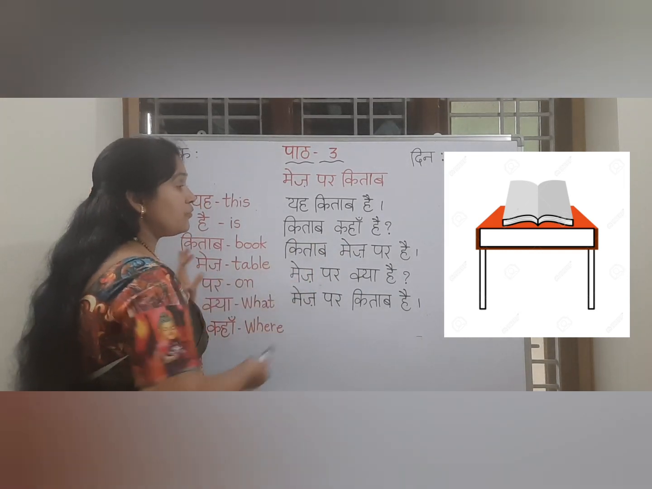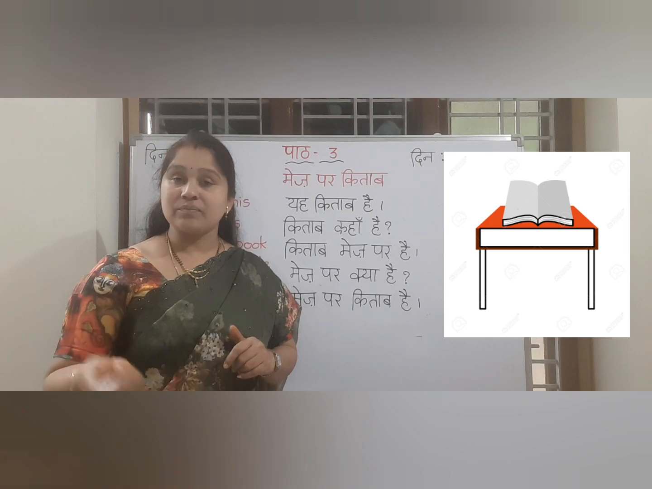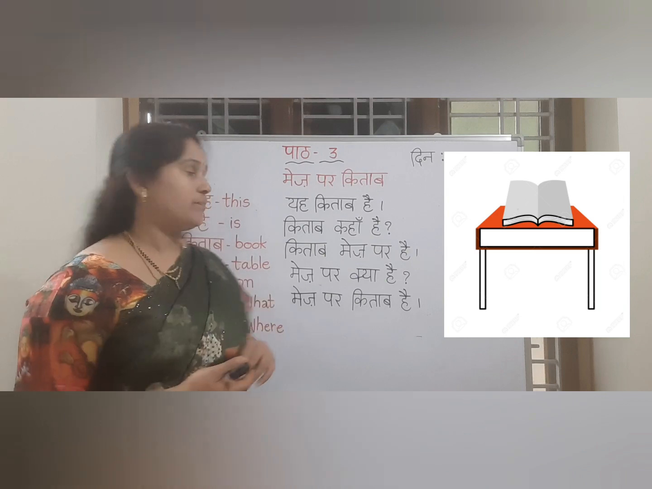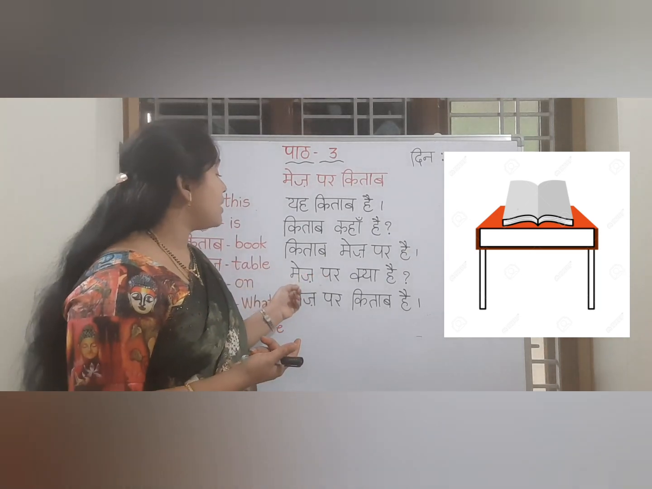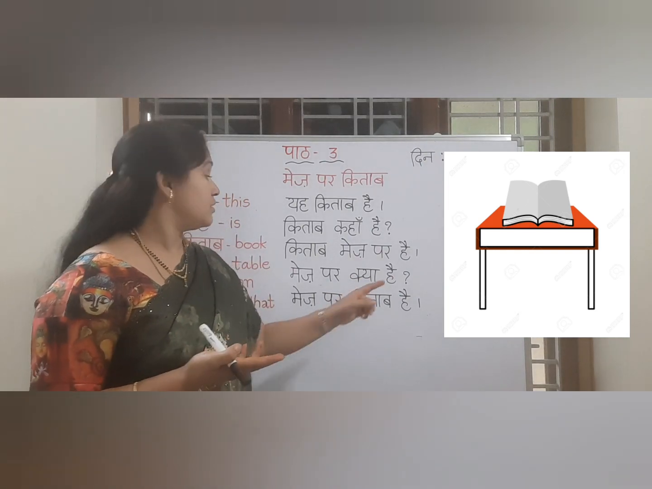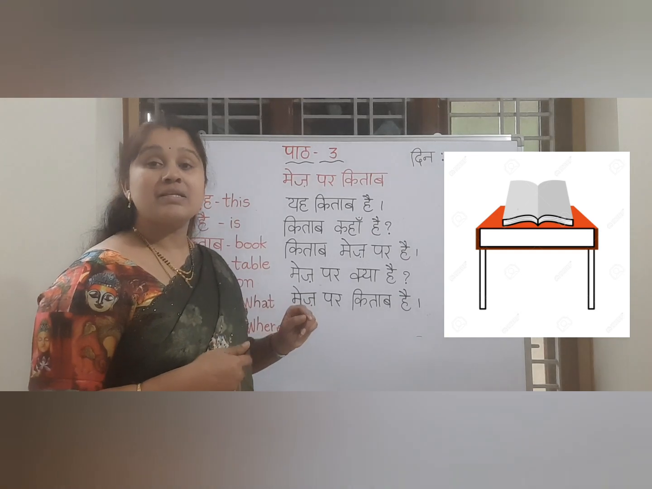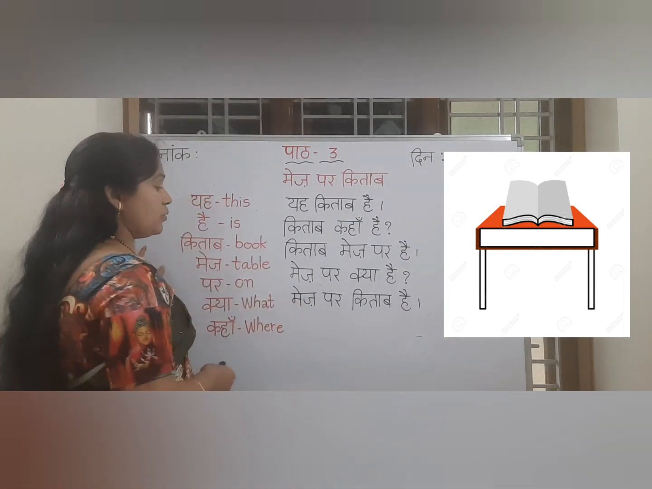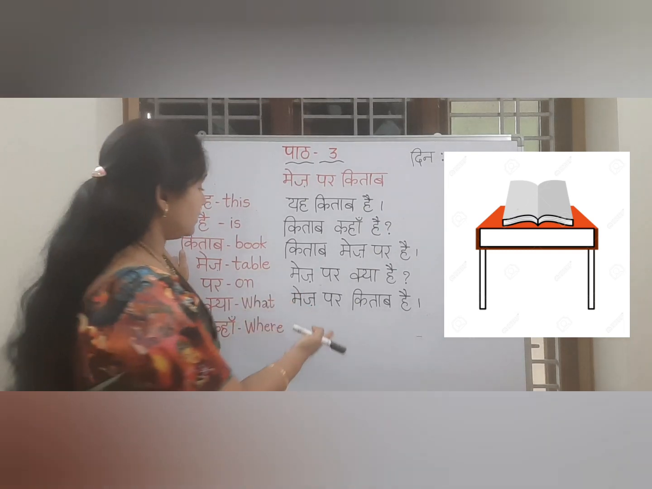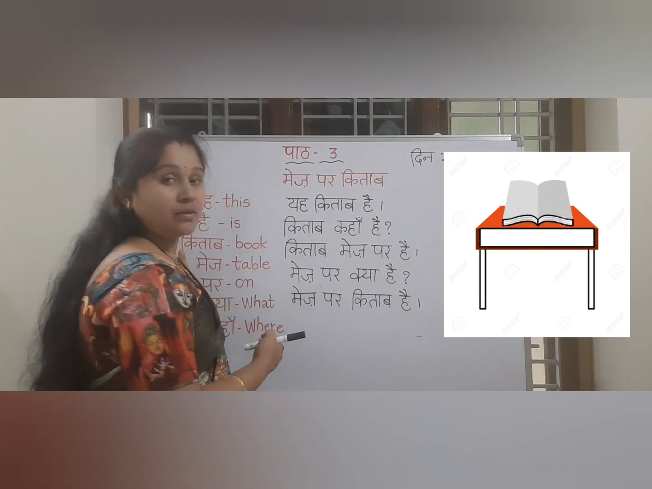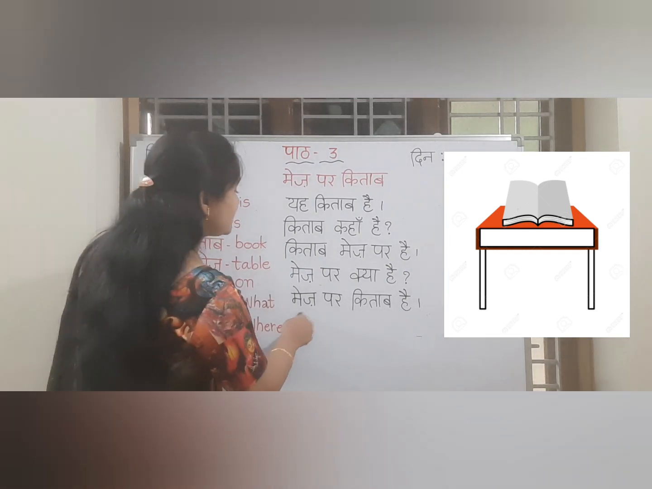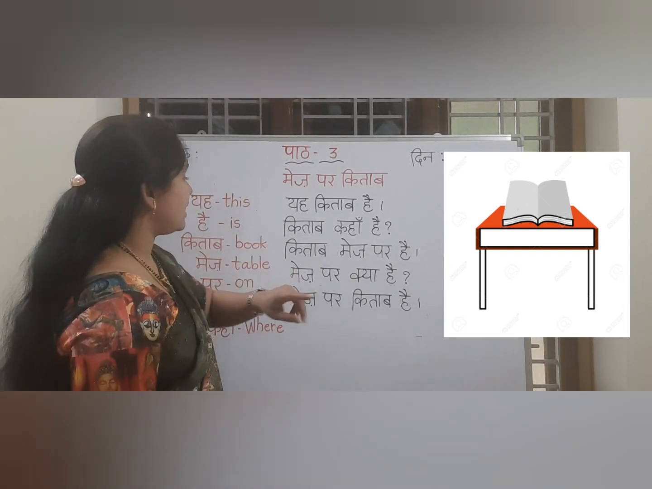Now, if you want to ask somebody some question, like something you find on the table, like you are going to ask them, what is on the table? मेज पर क्या है. क्या means what. What is on the table. मेज पर क्या है. And now you want to answer them. मेज पर, on the table book is there, right? मेज पर किताब है.